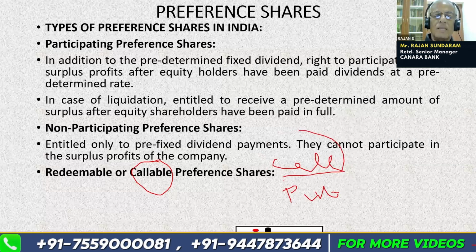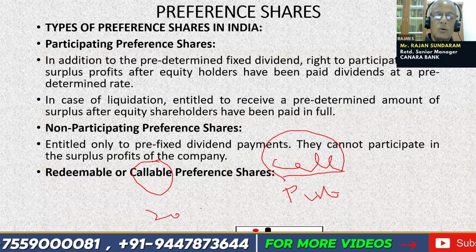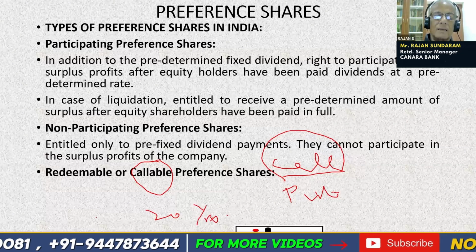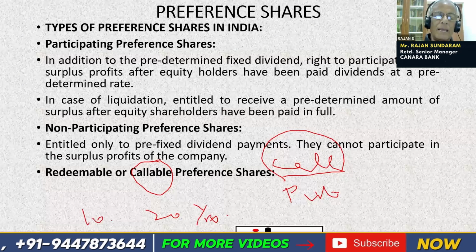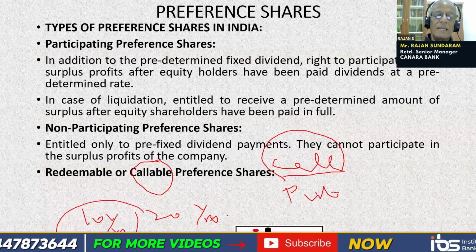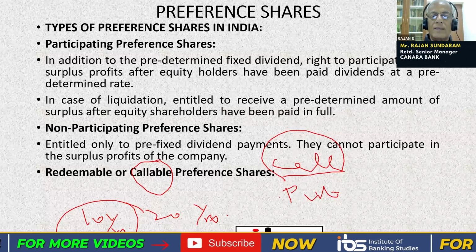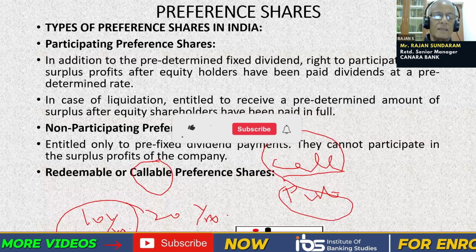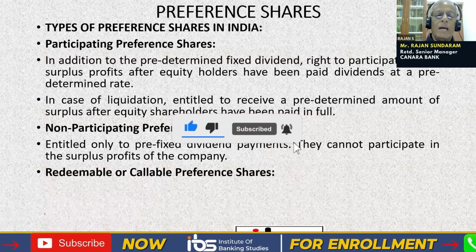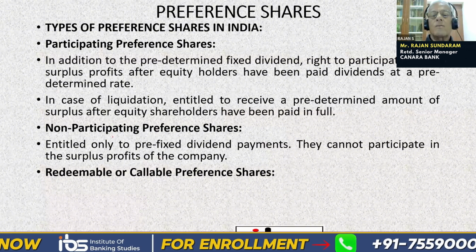Suppose the preference shares are issued for, let us say, 20 years. In the prospectus, there is a clause that after 10 years, the company can exercise the option to buy back the preference shares. Then it is called a call option. If instead of the company, the preference shareholders have the option, then it is called a put option. So please remember, call option is the option for the company and put option is the option for the preference shareholders.